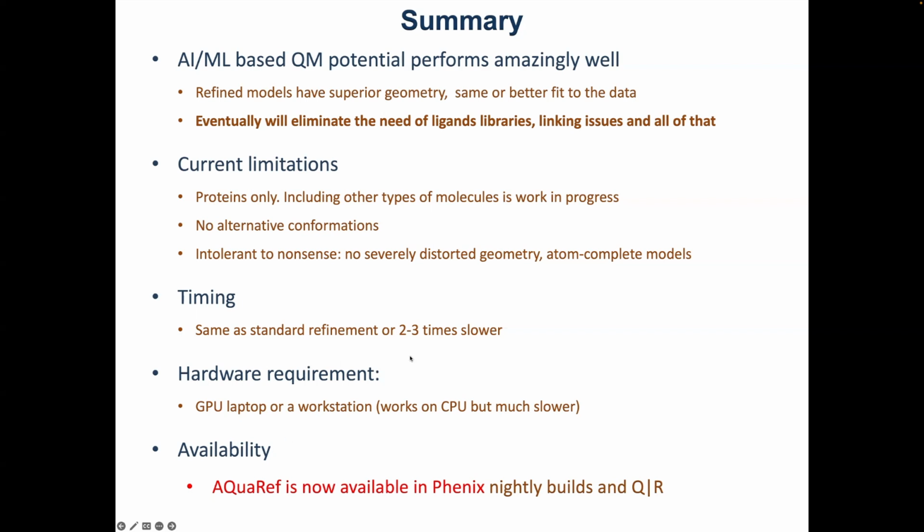It's available in Phenix right now in nightly builds. So if you want to try it, just get it from the nightly build, as this is work in progress. As I said, we'll be including different atom types and molecule types, so we'll leave the limitation of being protein only. But to be on the bleeding edge, use the nightly builds of Phenix to access the software.